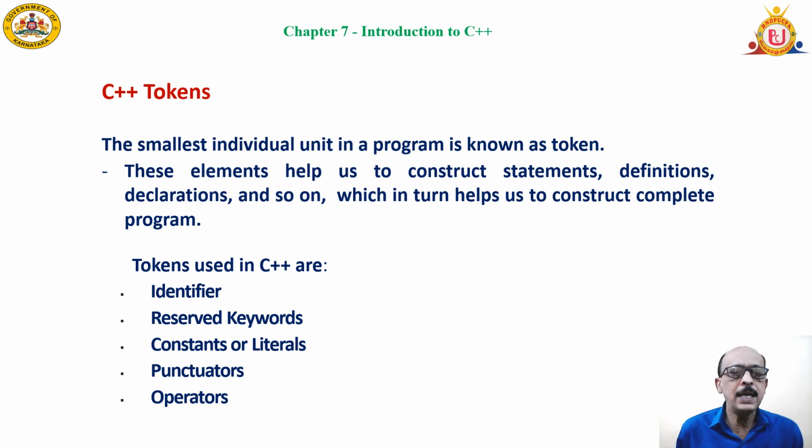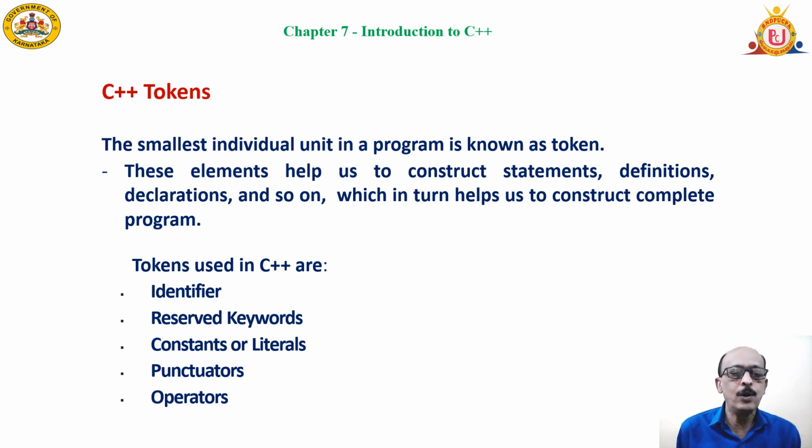Now, the smallest or fundamental components in a program are called tokens. They are used in framing, writing the program.